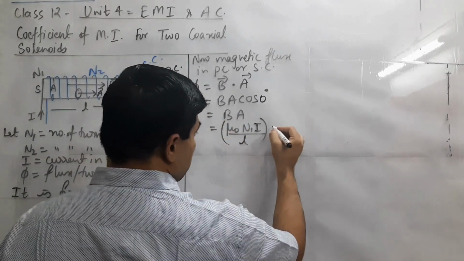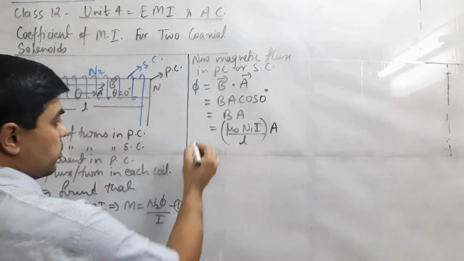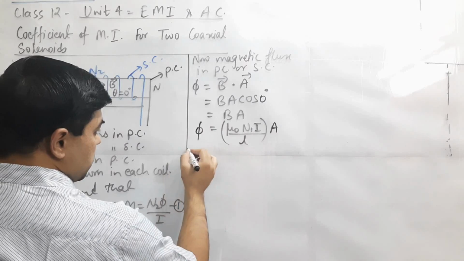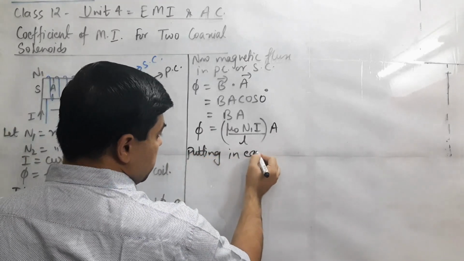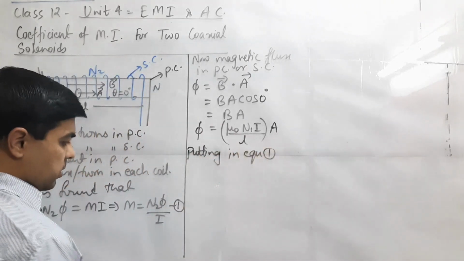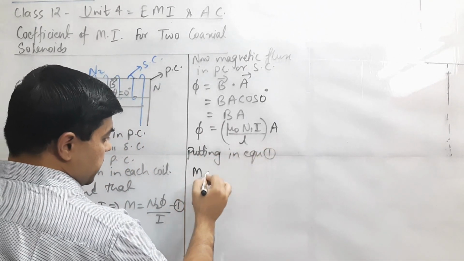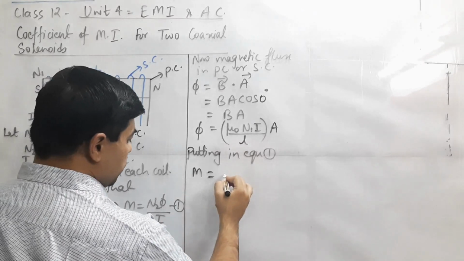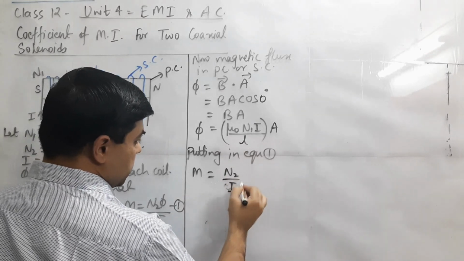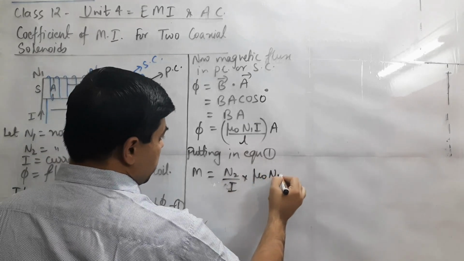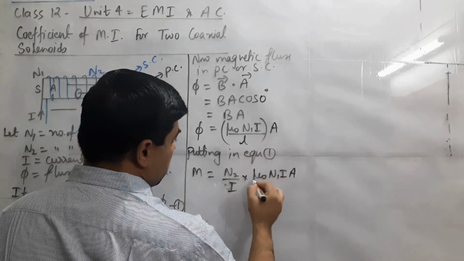Putting the value of B and A in equation 1, we get M equals N2 by I multiplied by mu naught N1 I A upon L.